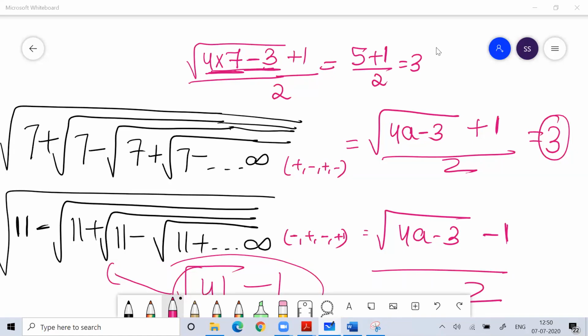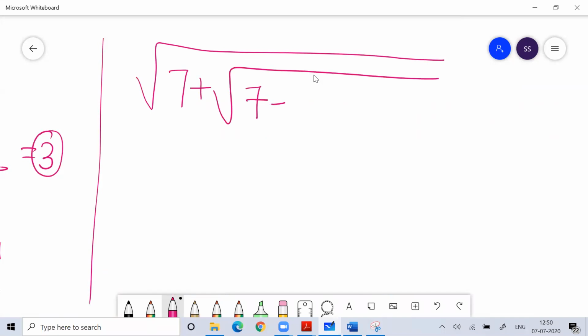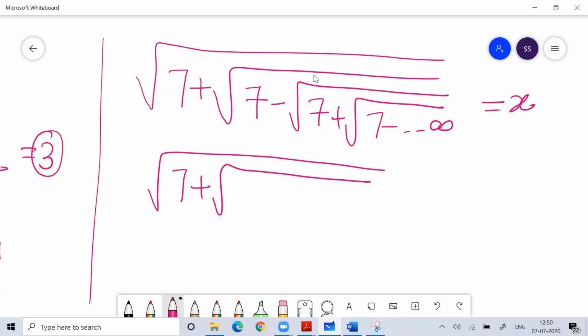See, Nikita, if you want how the formula works, I can do that, but you people will not like it. I can do this. It goes till infinity. Take this as x. See the pattern where it is repeating. So root of 7 plus root of 7 minus, now your pattern is repeating from here. Same thing will repeat till infinity. So this is equal to x.